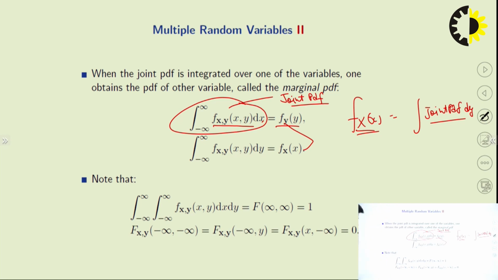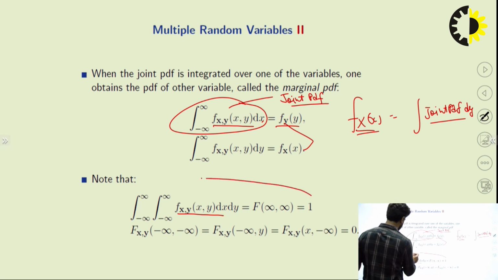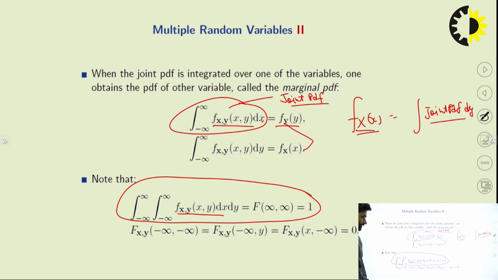Next, note that we know the PDF area is always 1, so the area of the joint PDF is always 1. If we integrate this joint PDF with respect to x and y, that will be equal to 1. This is the area under the joint PDF, equal to 1.